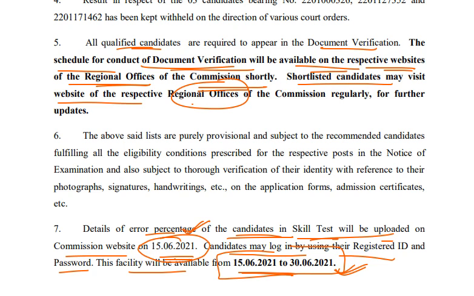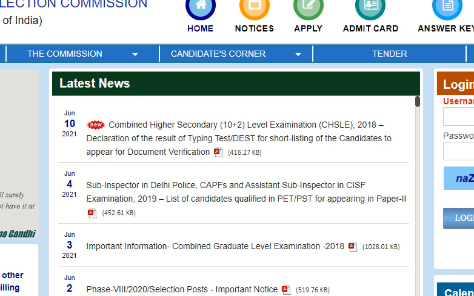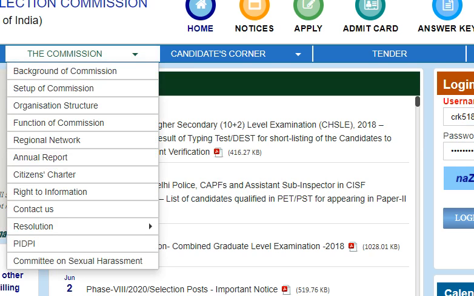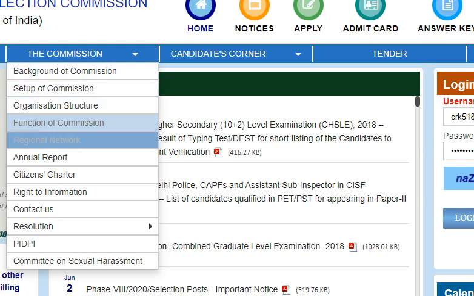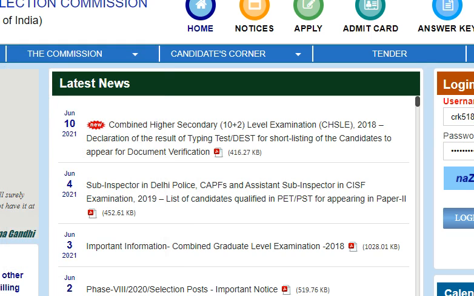Regarding the regional website, just have a look at this once. The Staff Selection Commission official website is ssc.nic.in. In the home page you will find the Commission section; there you have to go to Regional Network. If you click on it, you will get all the regional websites.